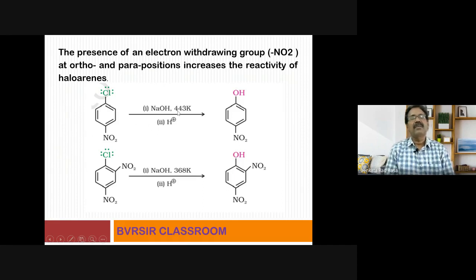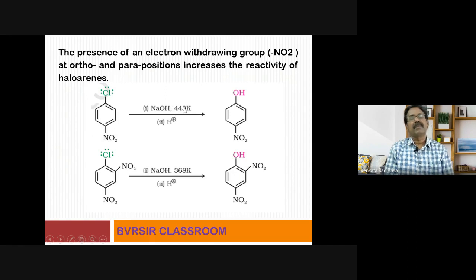When there is no electron withdrawing group like nitro group at the ortho and para positions, the reaction occurred at about 300 degrees centigrade or 600 Kelvin. Now, if there is an electron withdrawing group at the para position, this is the para position, you know very well, para to this halogen atom, then what happened? 600 to about 450 Kelvin.